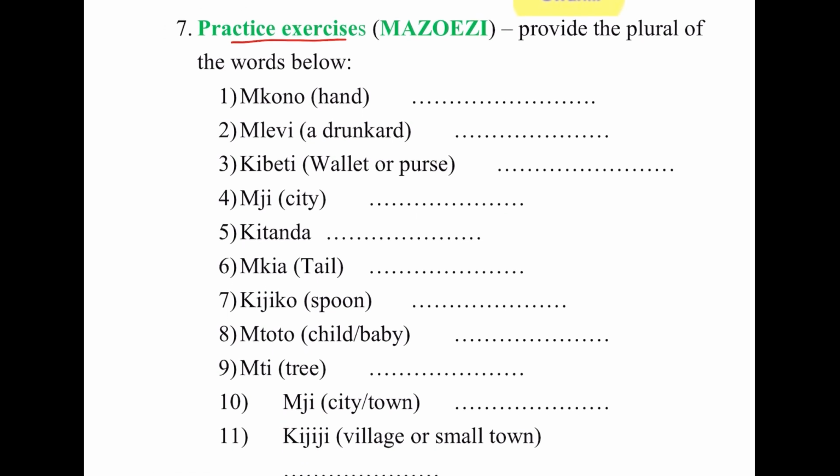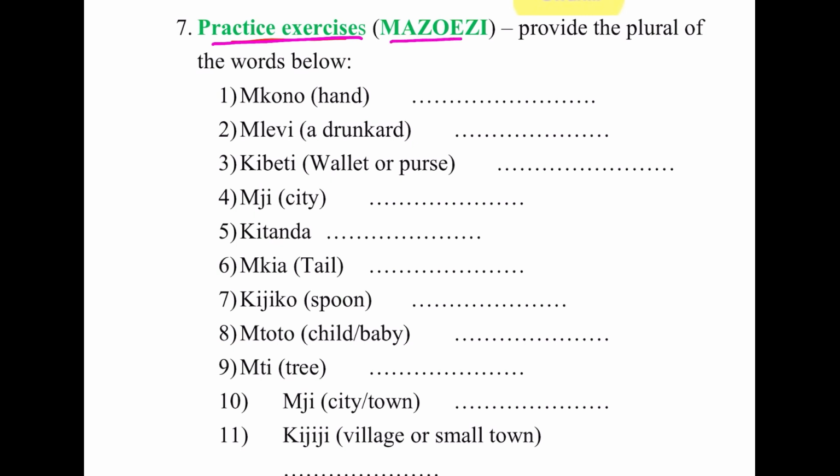The last part of chapter 2 is practice problems or exercises. And we call that mazoezi. So mazoezi can mean practice problems or exercise, or it could also mean exercise where you go to the gym. So it has two meanings, mazoezi. And if it's only one, you say zoezi, singular, and then mazoezi, ma, means exercises or practice problems.